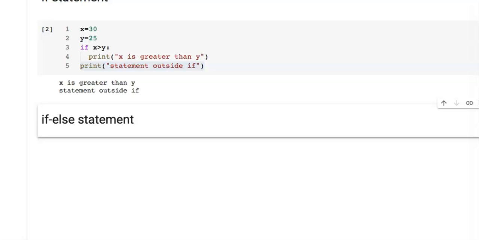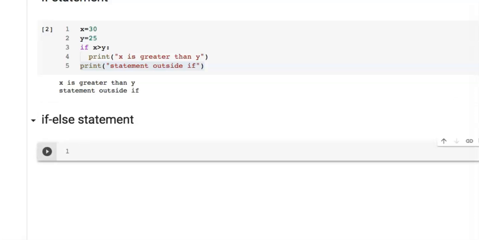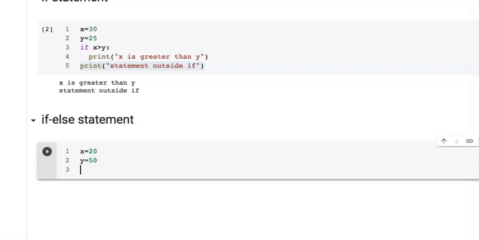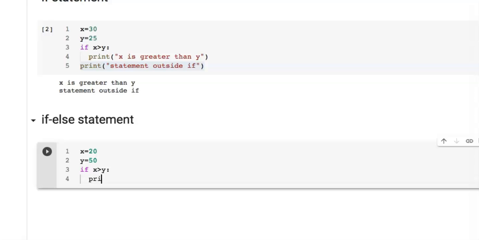Take a code cell and start writing statement for if else statement. Now first take a variable x and assign value 20 and another variable y and assign value 50. Then write the if condition: if x greater than y, then colon, and the statement print